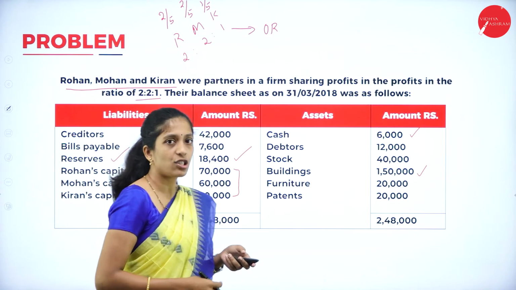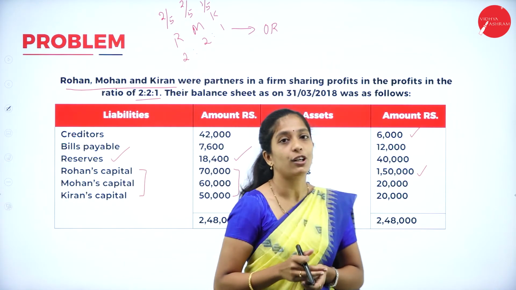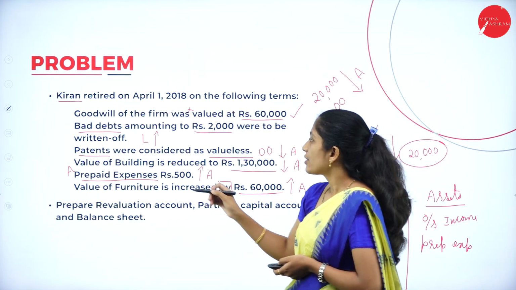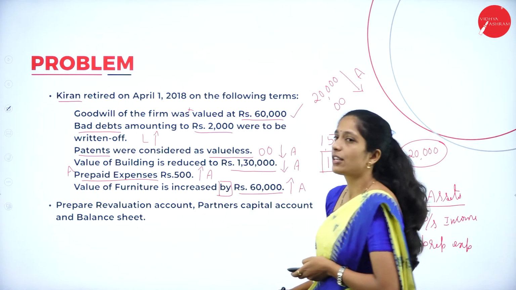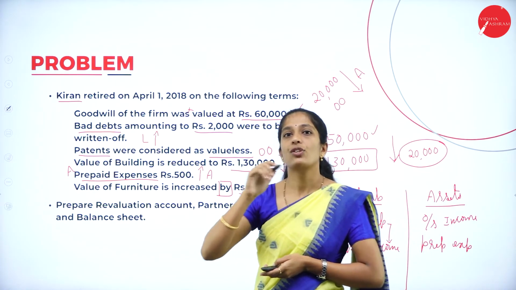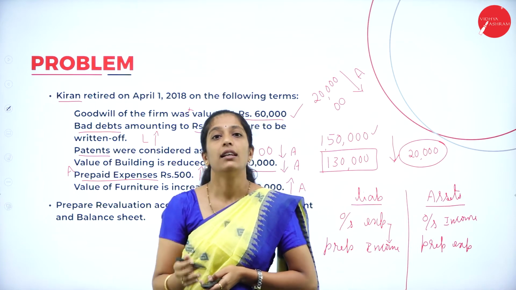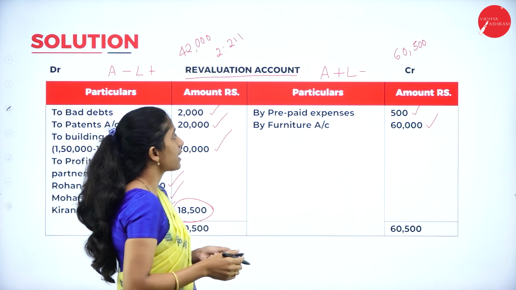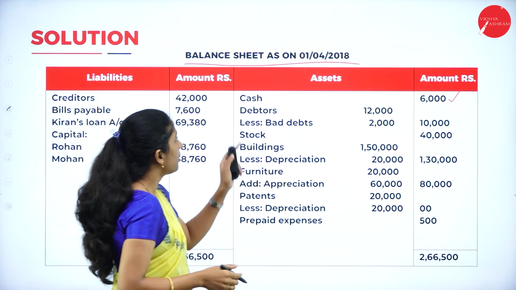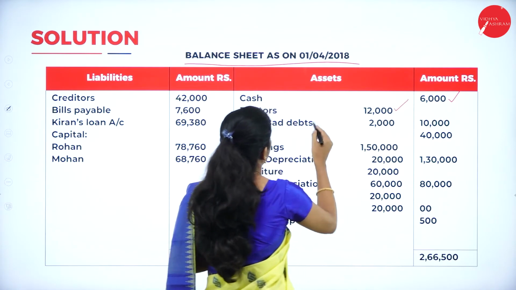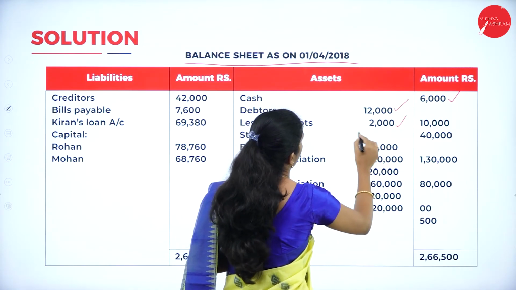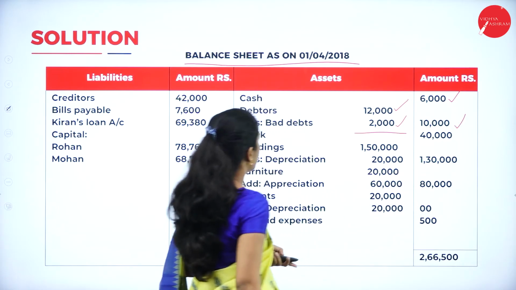Now coming to the next one. We are having debtors 12,000, but there is an adjustment on debtors, right? So debtors is 12,000, bad debts, how much? 2,000. So less that bad debt. So let us see how we have recorded. Debtors 12,000 less bad debts, how much? 2,000. So the total we get is 10,000.